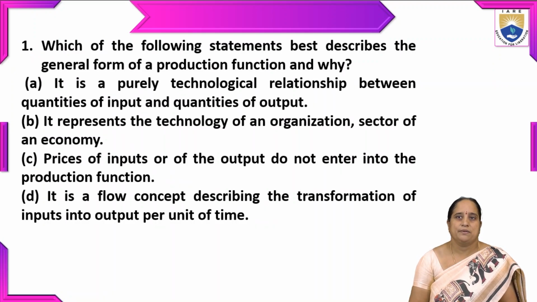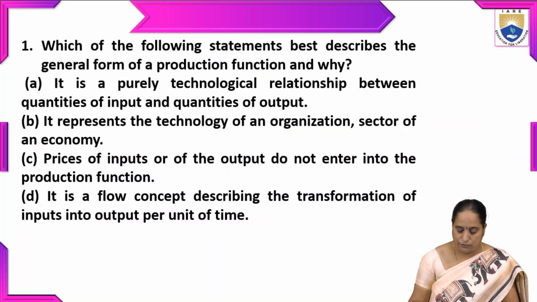Which of the following statements best describes the general form of a production function and why? First one, it is a purely technological relationship between quantities of input and quantities of output. Second one, it represents the technology of an organization, a sector of an economy. And third, prices of inputs or of the output do not enter into the production function.